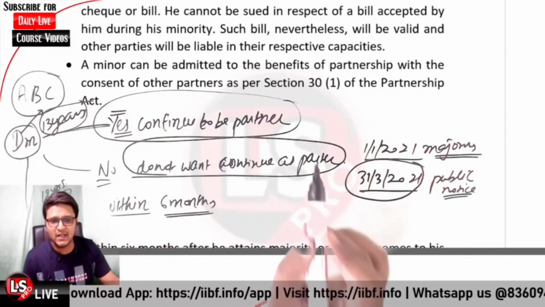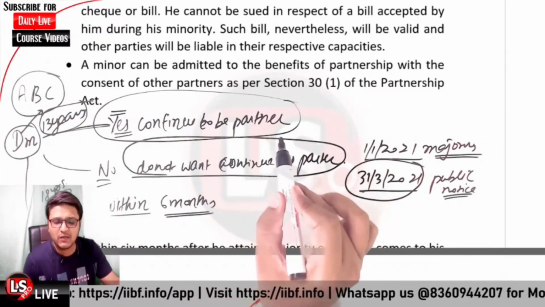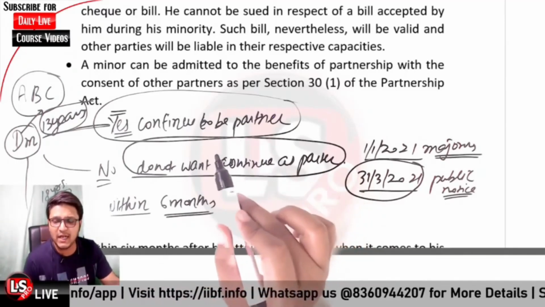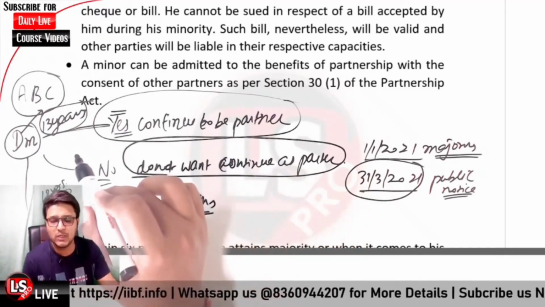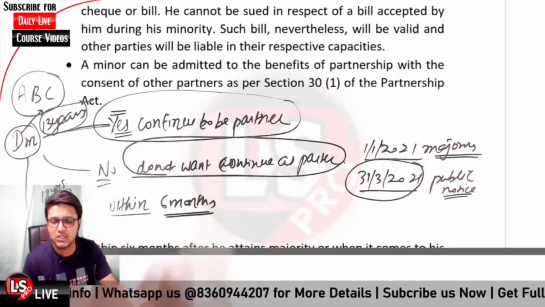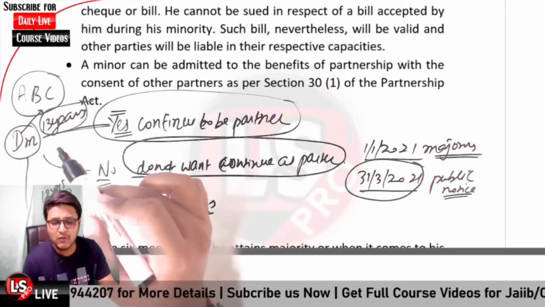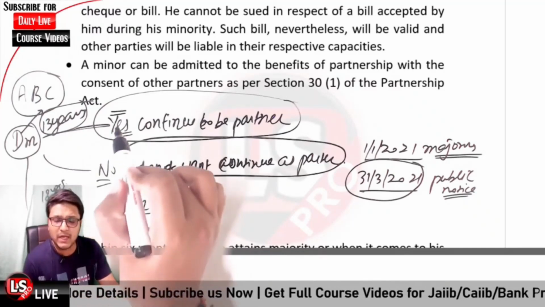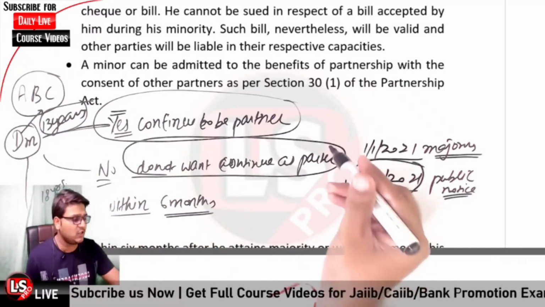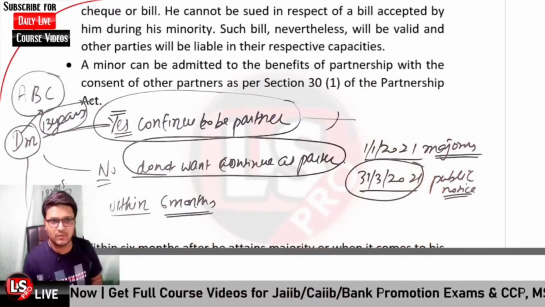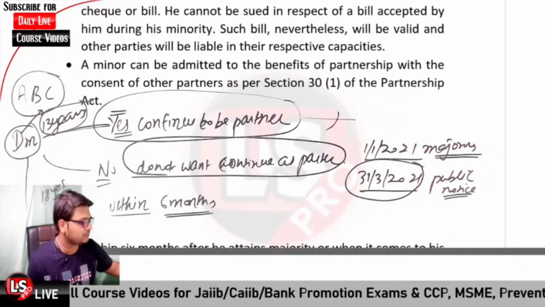In that case his liability would be from the date he was admissible to the profits of the partnership firm, and he will now continue as a partner of the firm. Okay, so that is the point regarding it.